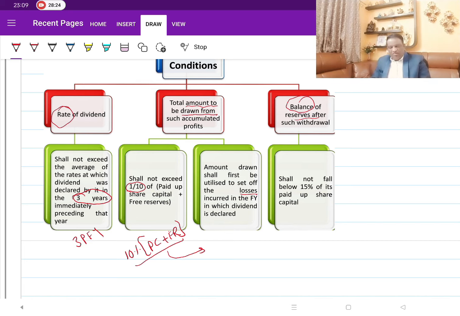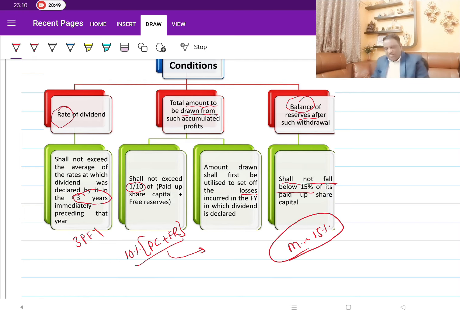How much should I leave? The balance you are leaving after drawing the amount under the first two should not fall below 15%. So indirectly, I should have a minimum of 15% in my reserves account. Leaving 15% of reserves, I can utilize any amount.